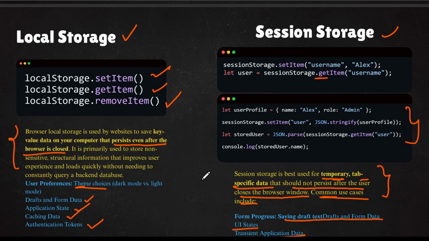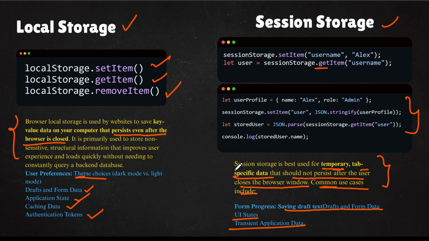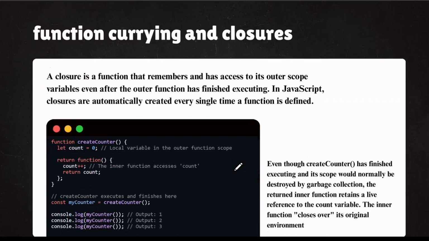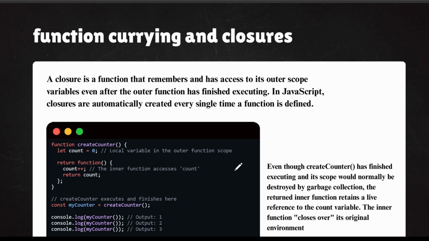So this is the JavaScript part, that's why I'm explaining that. This is exactly what you use when you are building real world applications, so that you can understand the JavaScript implementation clearly. Right now I'm just explaining the basic syntax, what is that and what are those. Okay, if you want to know more, you can pause the video and read the stuff here. And there is an interview topic known as function currying and closures.